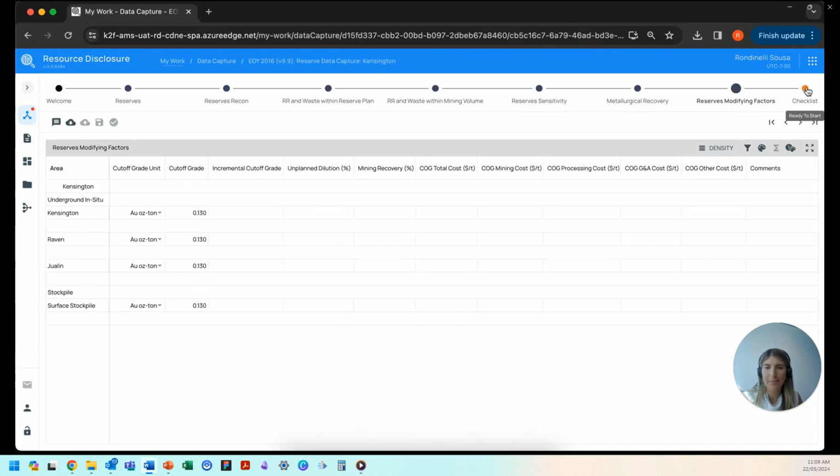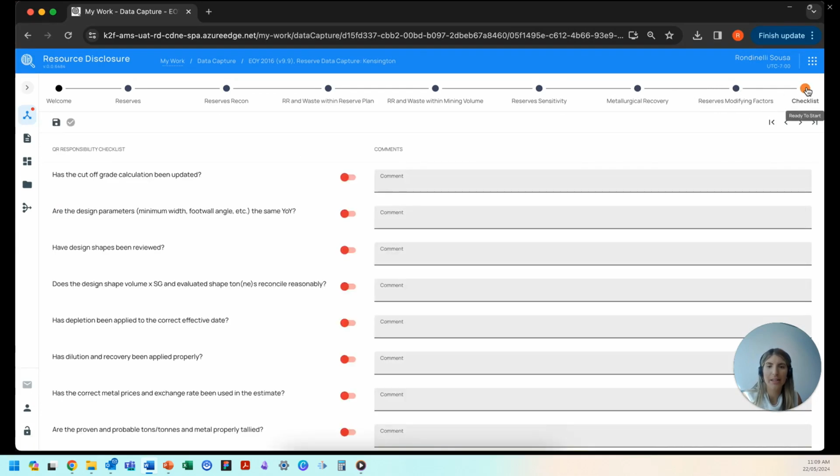So as the user completes the pages, a checklist must be verified as part of the governance process. And if the data capture is rejected, the task is pushed back to the data capturer, and they have to make the required corrections here.